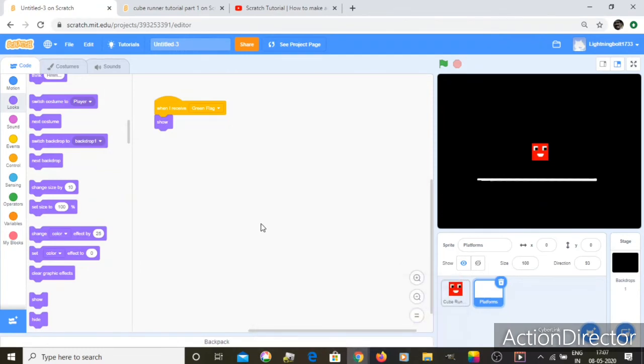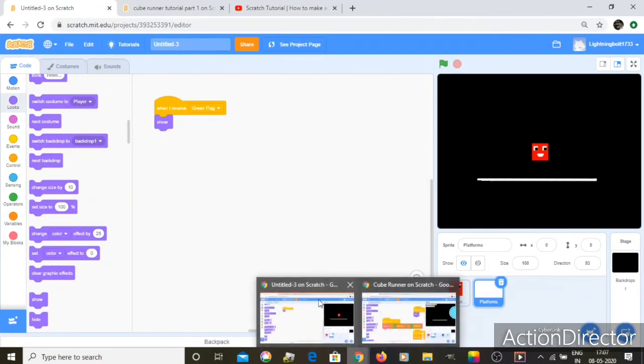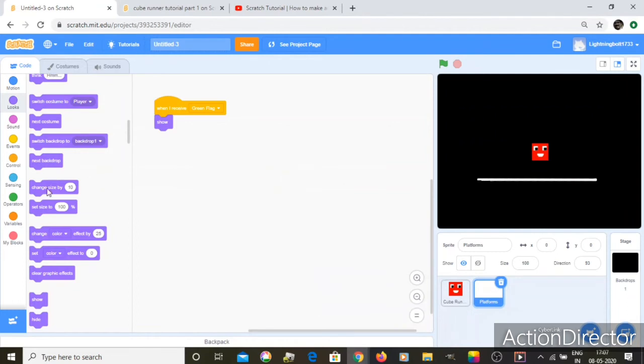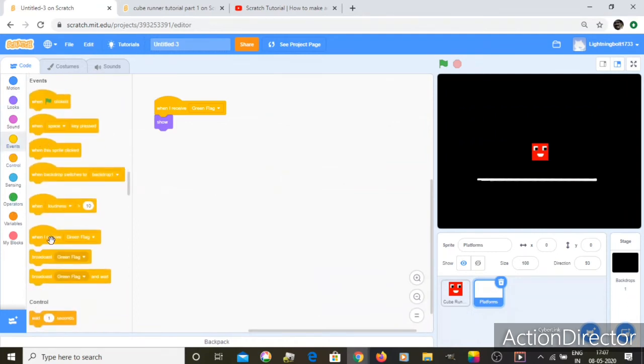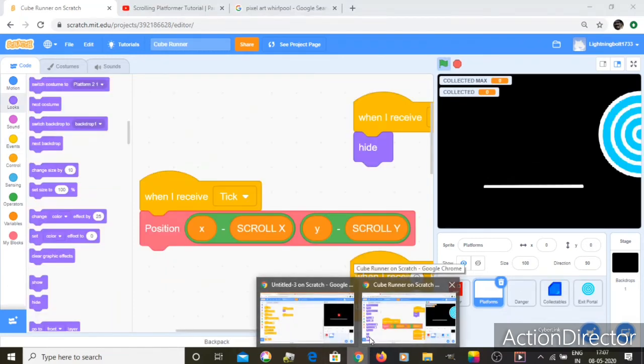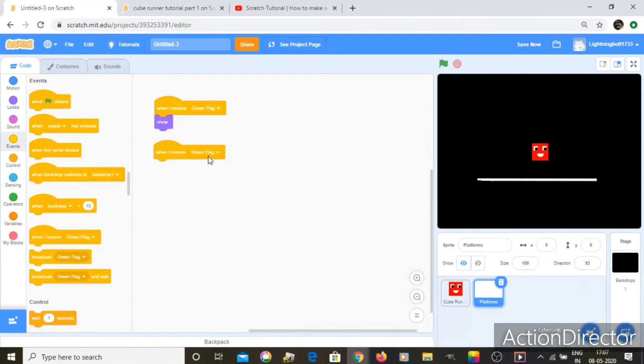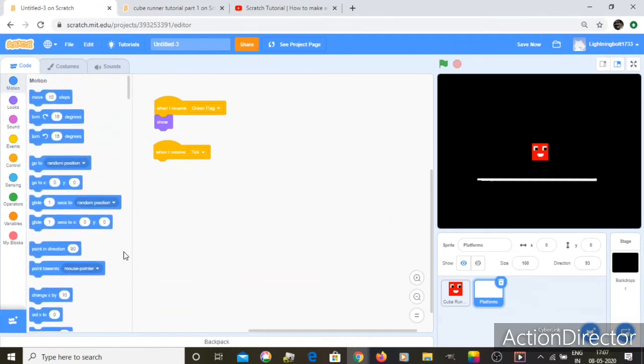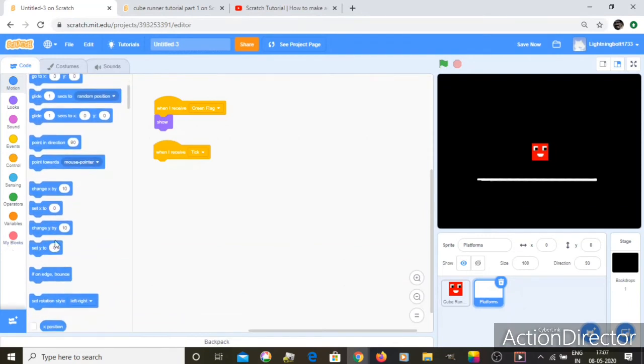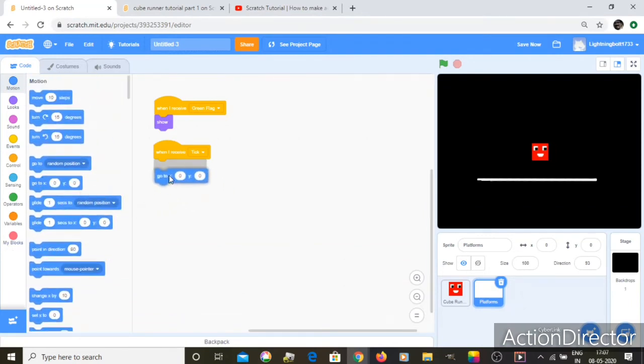And let's do another one. When I receive tick, there. When I receive tick, we want it, so let's go to Motion, and let's say go to, so exactly what we did on player.